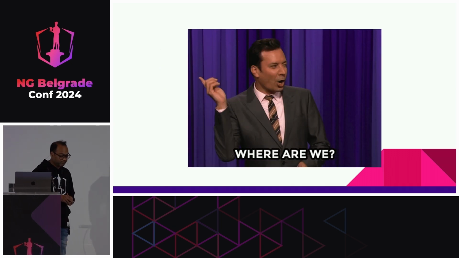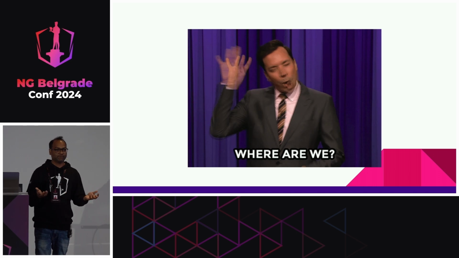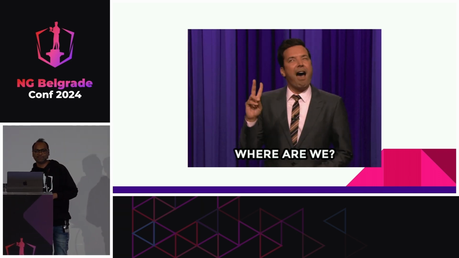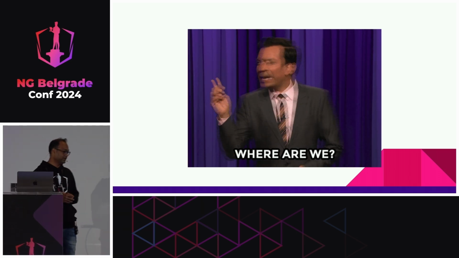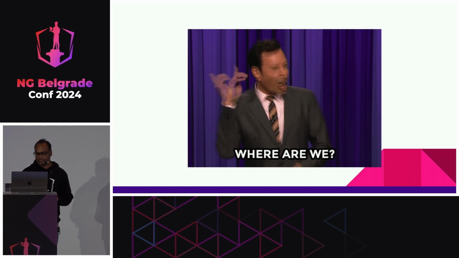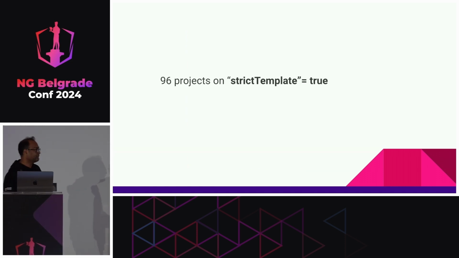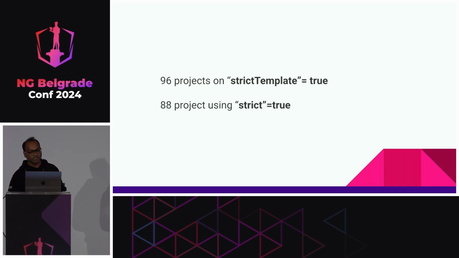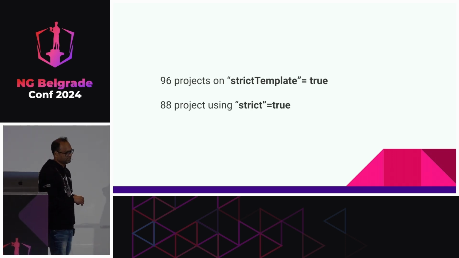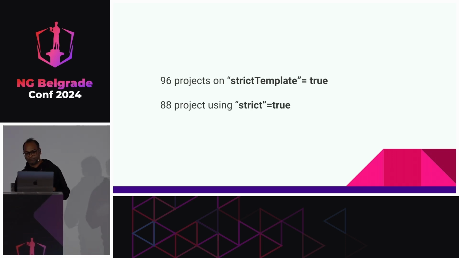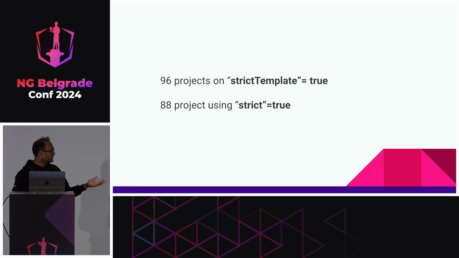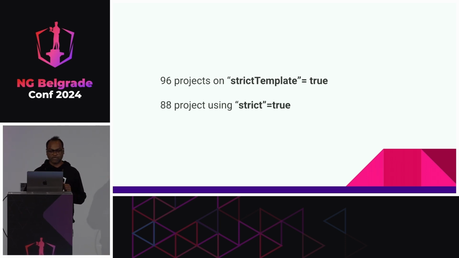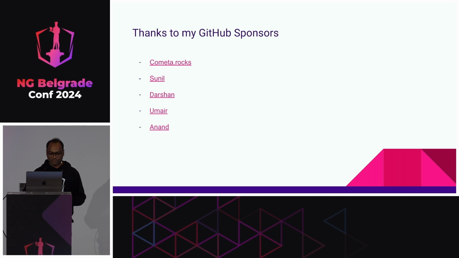And the biggest question is, where are we? Of course, I gave a talk about migration, and if I don't give my own journey, like where we reached, then it's useless, right? So this is where we are right now. We have 96 projects with strict template true, which started in August. And we have 88 projects which are strict true. So this is our journey, but we will continue to move to 100% of applications where we will have strict mode enabled. This was my talk.